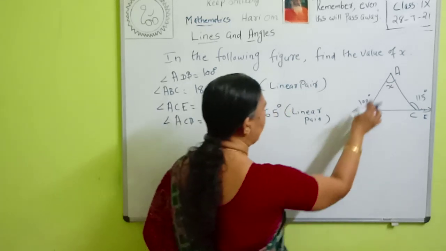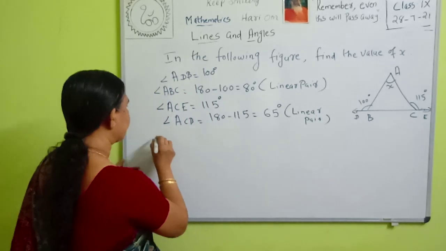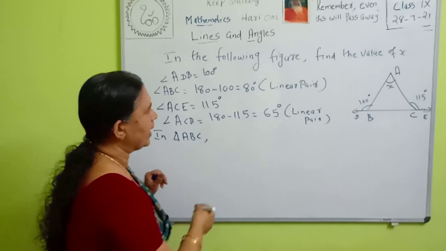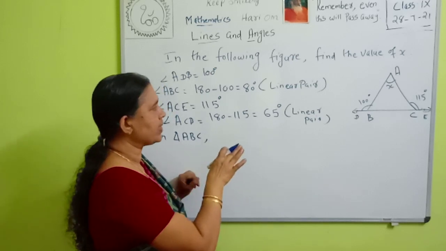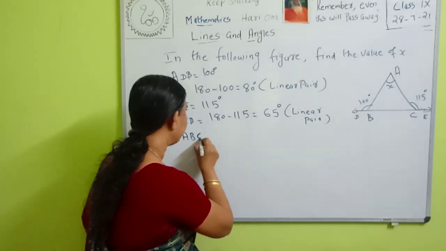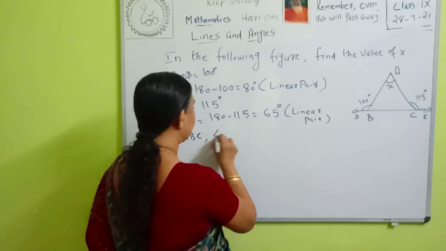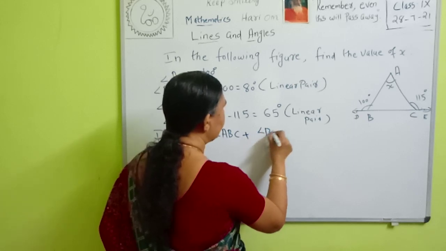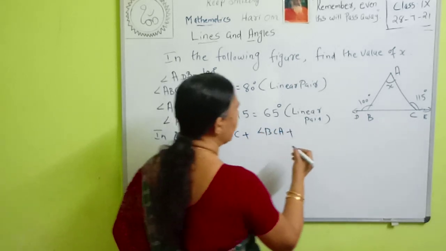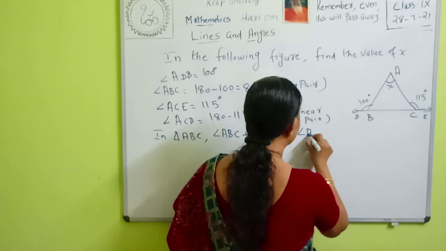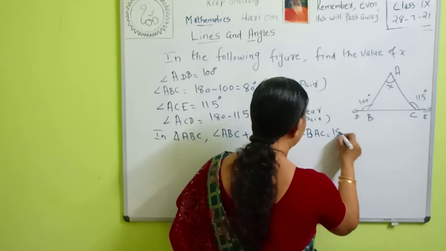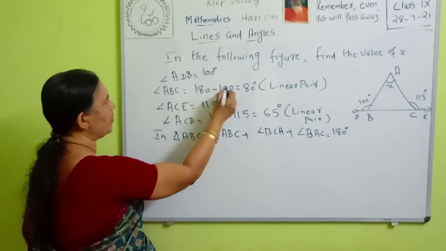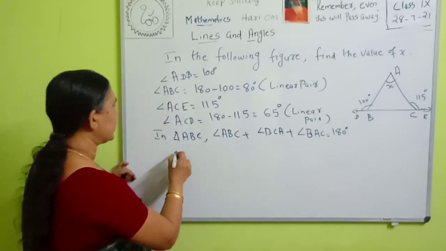Then what is the measure of angle BAC? In triangle ABC, we know that the sum of the angles in a triangle is 180 degrees. Therefore, in triangle ABC, angle ABC plus angle BCA plus angle BAC is equal to 180 degrees. Then we can substitute the values. The measure of angle ABC we already found, that is 80.